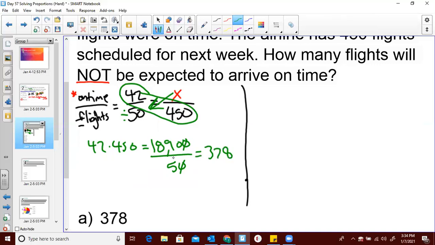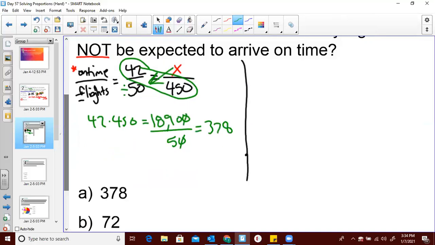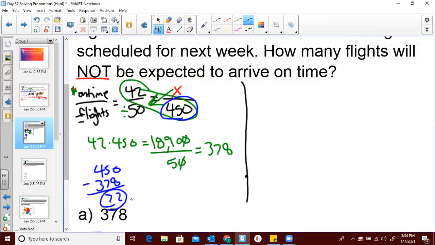Now, those are the flights that are going to arrive on time because that's how we set up our proportion. So our last step is to take our initial number, 450, subtract 378 from it, and what you'll get is 72. All right, so the answer is B. That's going to be 72 flights not on time.